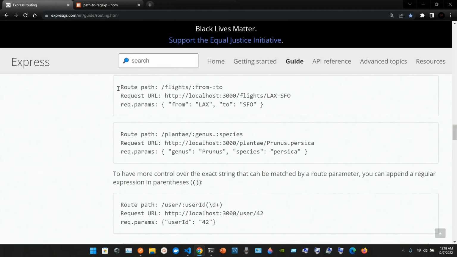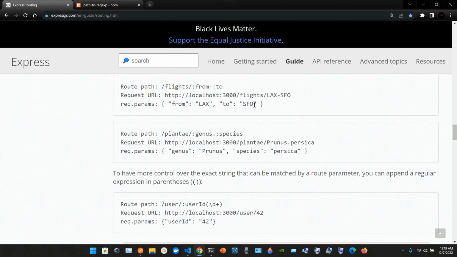Since the hyphen and the dot are interpreted literally, they can be used along with route parameters for useful purposes. So here we have more information. Route path: /flights/:from-:to. Request URL: http://localhost:3000/flights/LAX-SFO. The request.params in curly braces would be from LAX to SFO.